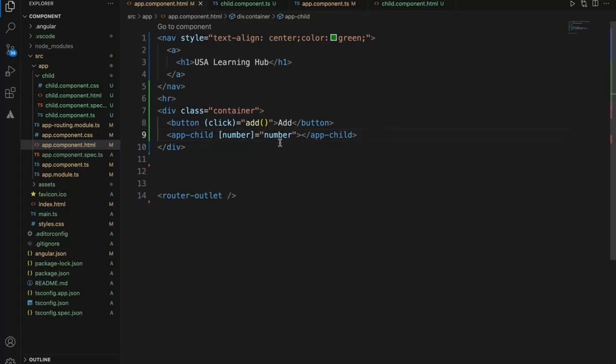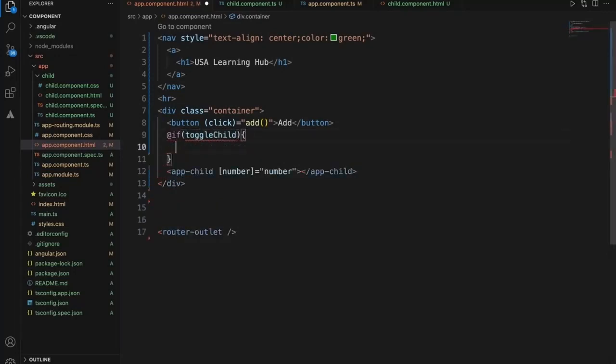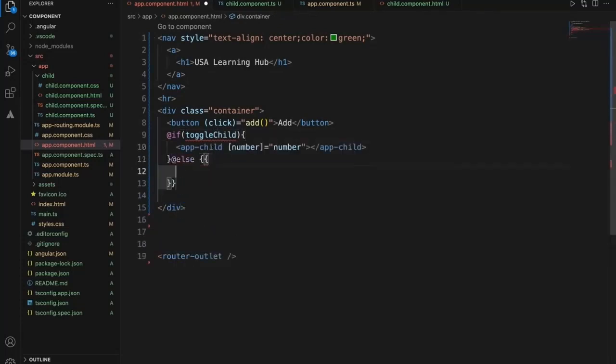Let's see how we can destroy it. I'll add an if condition and I'll toggle the child. This is the Angular 17 way of writing if: child is hidden or destroyed.